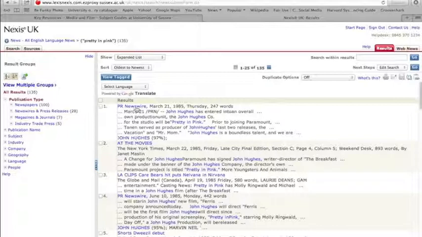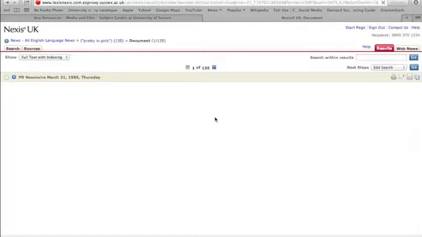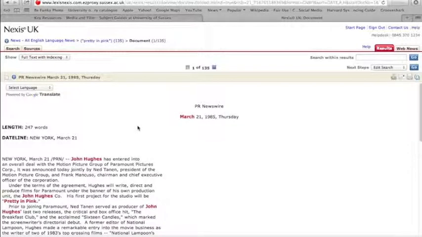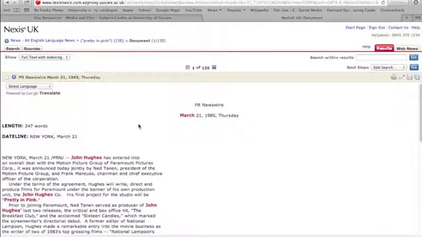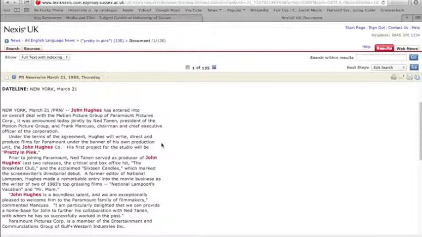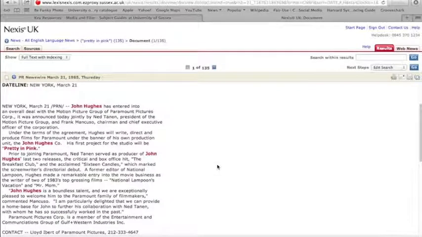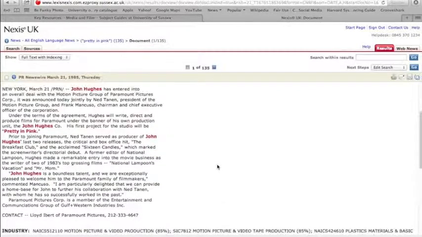The first one is from Newswire, and if we load that up, it will show you what a page looks like. They'll give you as much bibliographic information as they can. Obviously that's important when you're referencing, so make a record of that. This piece is basically a press release about how John Hughes has signed a film deal with Paramount Pictures, and his first project will be Pretty in Pink. So you can find quite useful things on here.